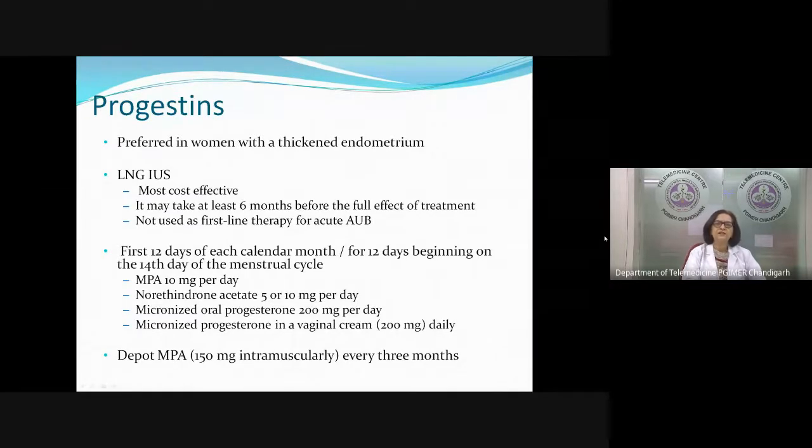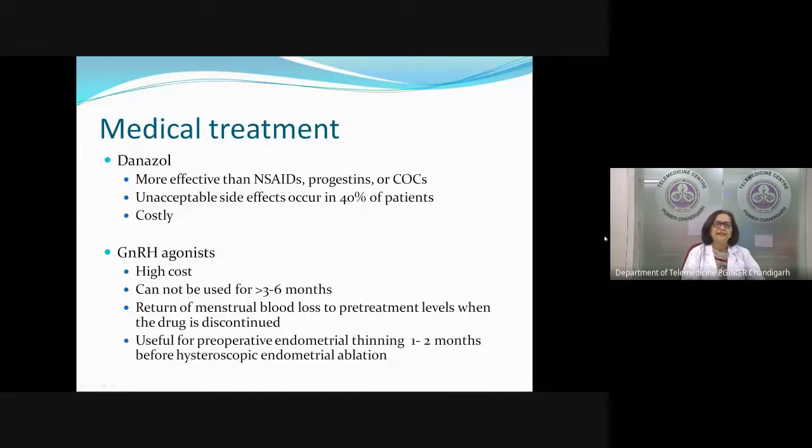The other option, for anybody who doesn't want an intrauterine device and doesn't want to take orals, is injectables, which can be given every 3 months. Depomedroxyprogesterone acetate can be given, and the doses I have mentioned here. These treatments I've just mentioned because they are options available but not used frequently.